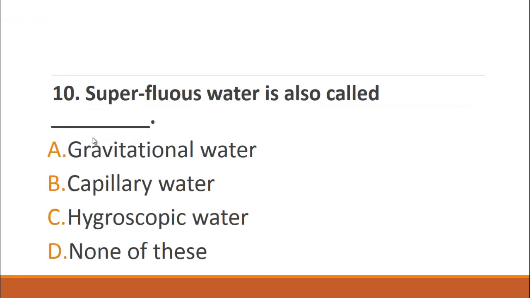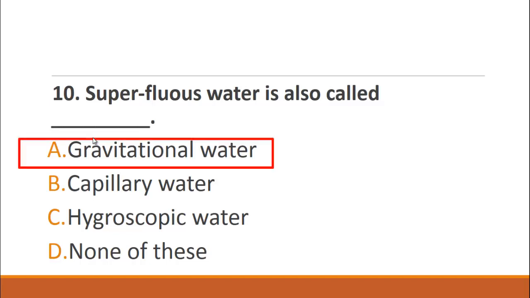The last MCQ of the series is: superfluous water is also called. The choices are A. Gravitational water, B. Capillary water, C. Hygroscopic water, and D. None of these. The right choice for this question is A. Gravitational water.